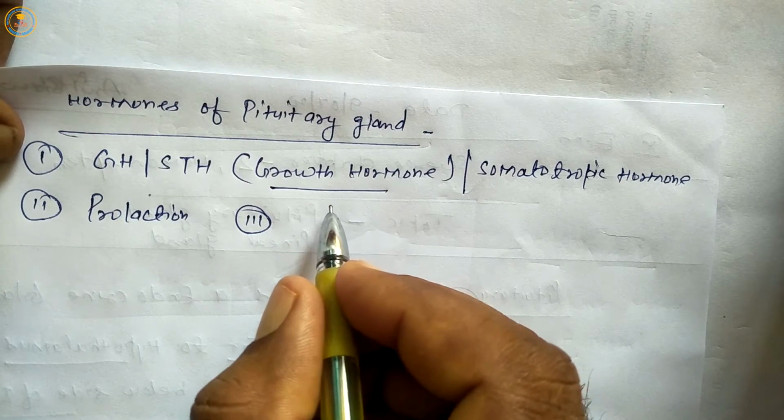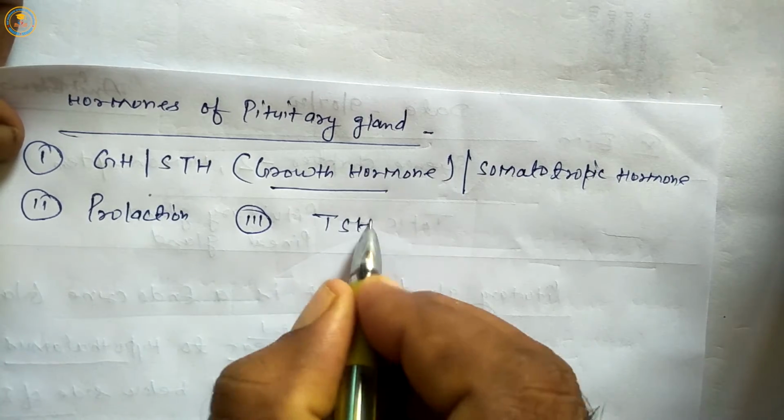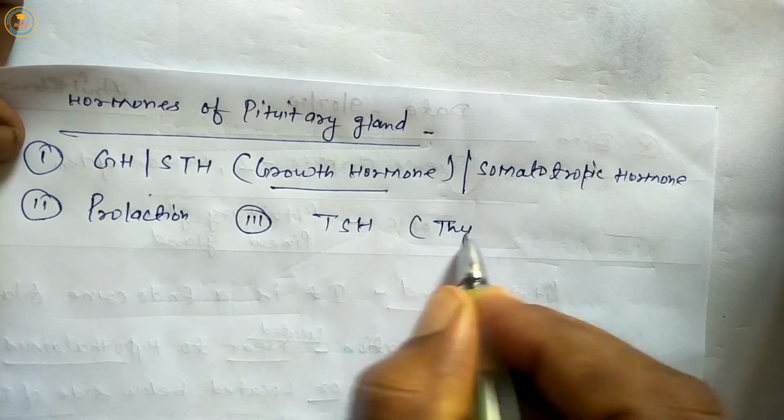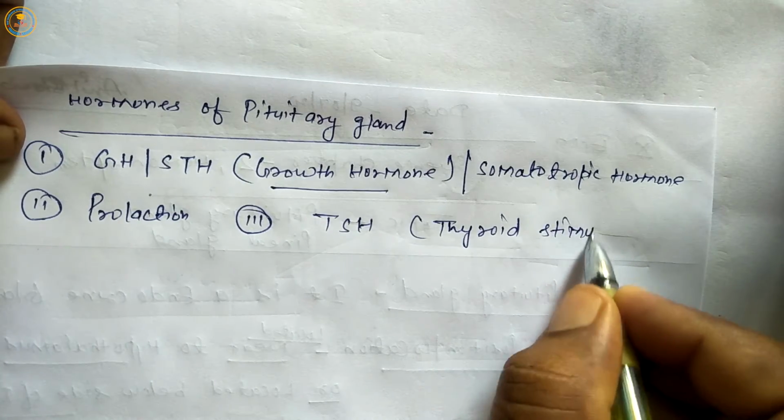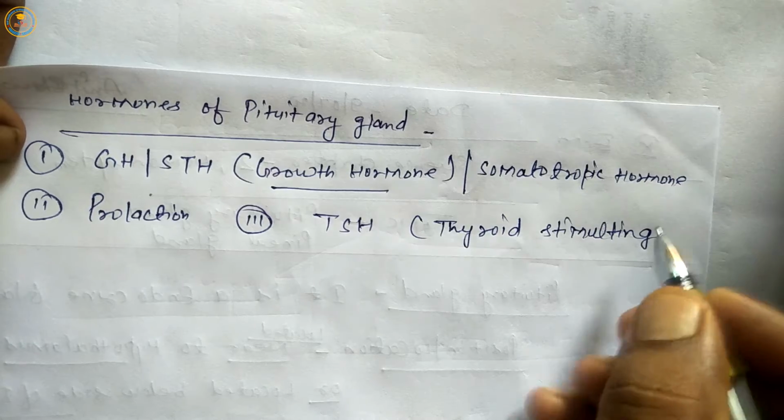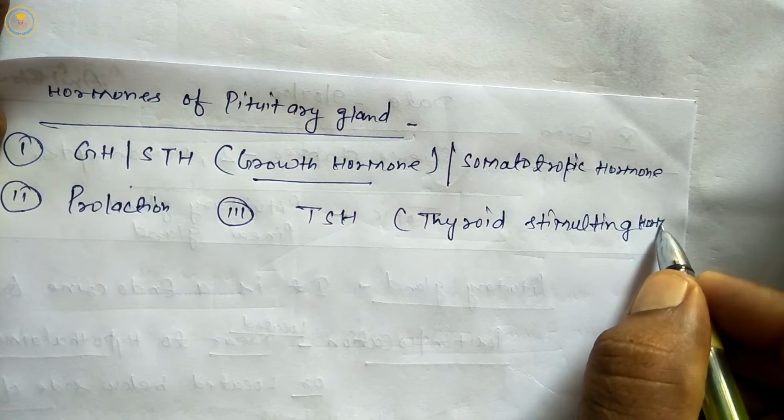Third is TSH, thyroid stimulating hormone.